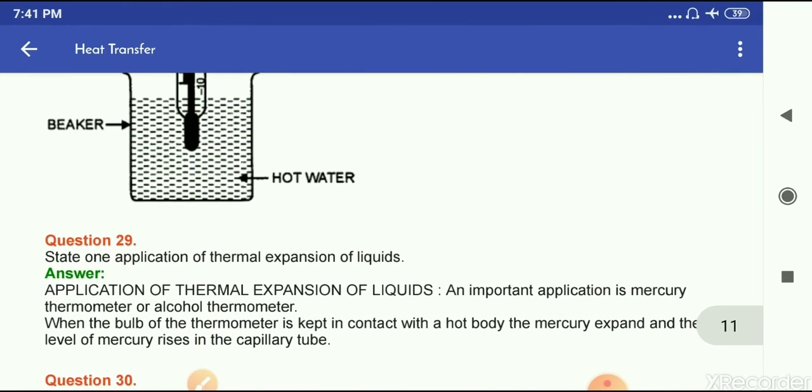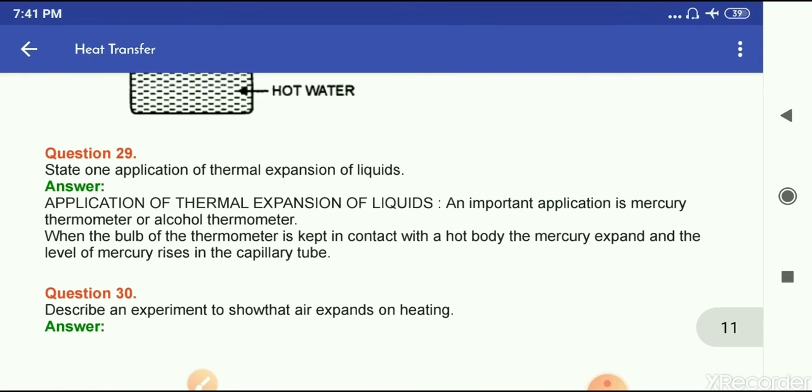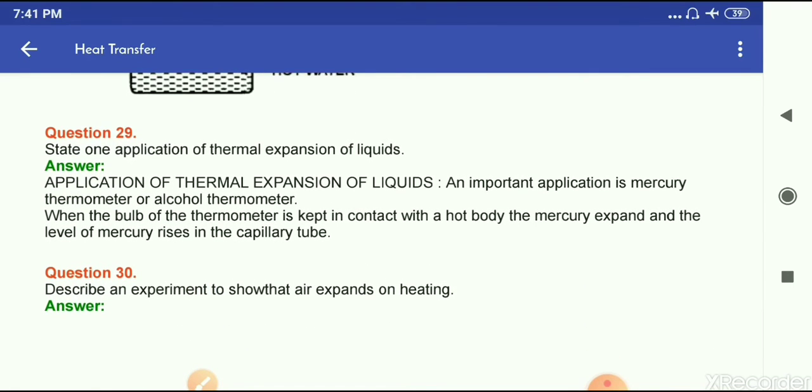Now question number 29, state one application of thermal expansion of liquids. An important application is the mercury thermometer or alcohol thermometer. When the bulb of the thermometer is kept in contact with a hot body, the mercury expands and the level of mercury rises in the capillary tube.